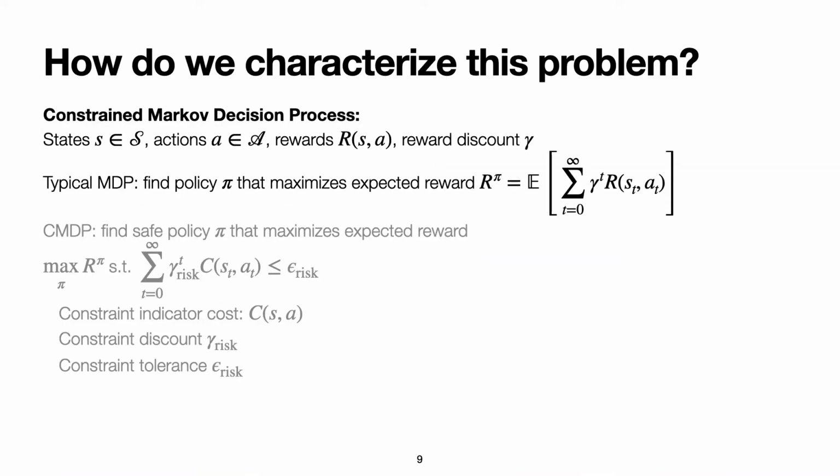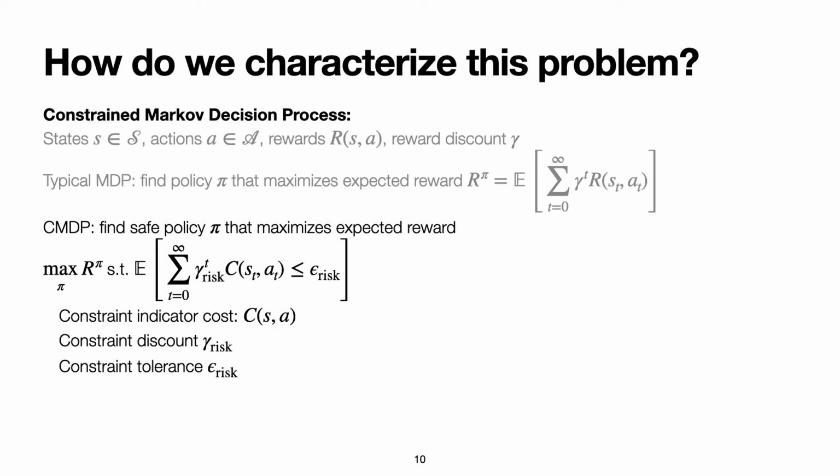We will be working in the Constrained Markov Decision Process, or CMDP framework, which is a popular extension of MDPs to incorporate constraints. We let S denote states, A denote actions, R denote the reward function, and gamma denote the reward discount factor. Typically, the goal in unconstrained RL is to find a policy pi that maximizes the expected sum of discounted rewards, which we will denote by R superscript pi.